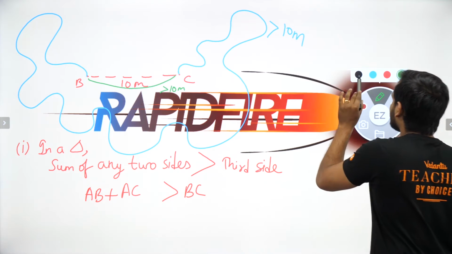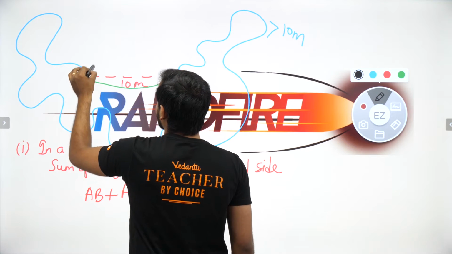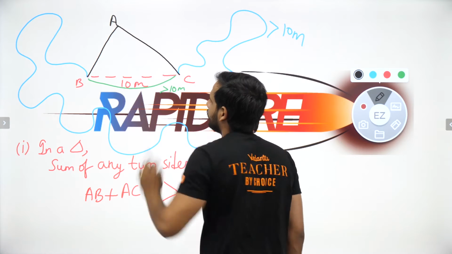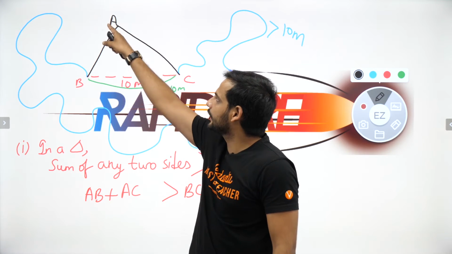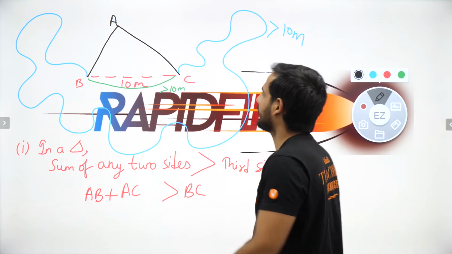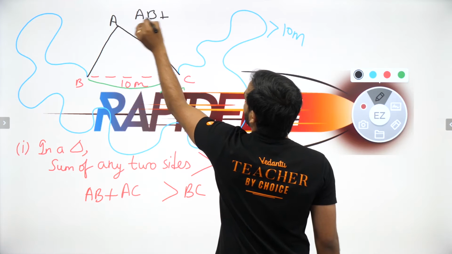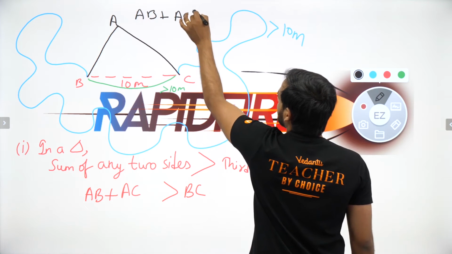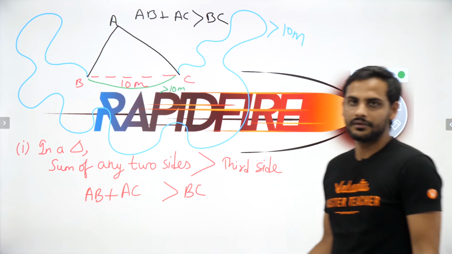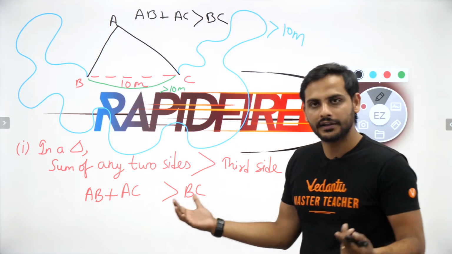Now suppose you are taking a route something like this. Sir, first I will go to a village A, and then from village A I will go to village C. Now definitely you know that the distance from B to A and then A to C will be more than BC, because the minimum distance between B and C is 10 meters. So this path AB plus path AC is always greater than the path BC, which is the straight line. Understood? So this is what the triangle inequality is.